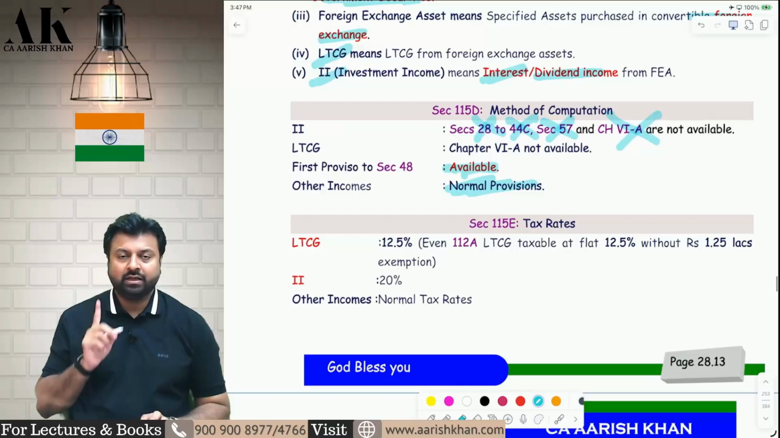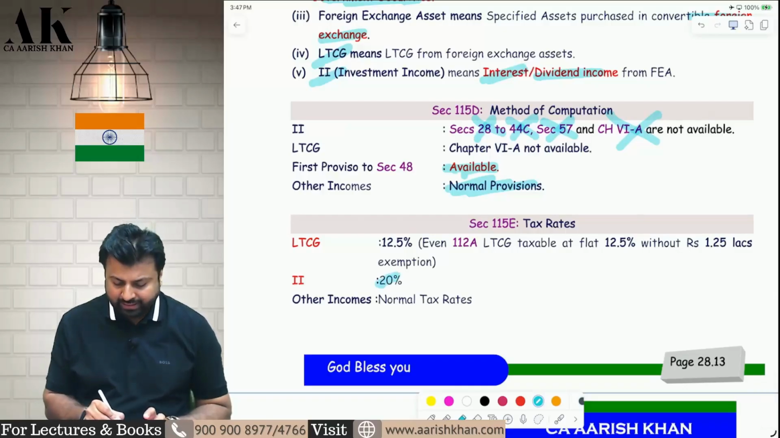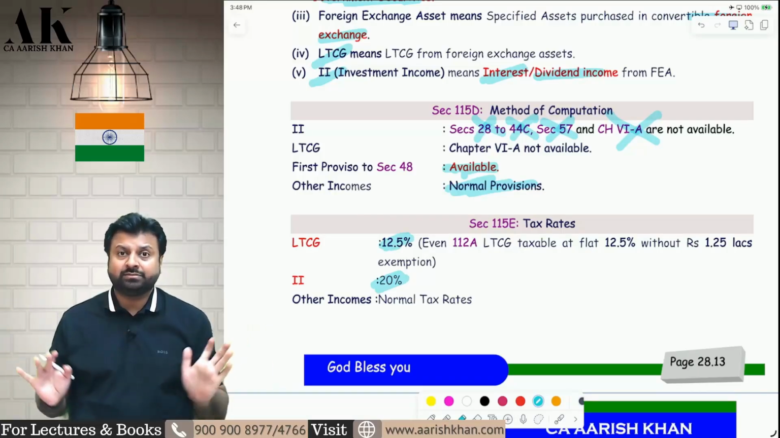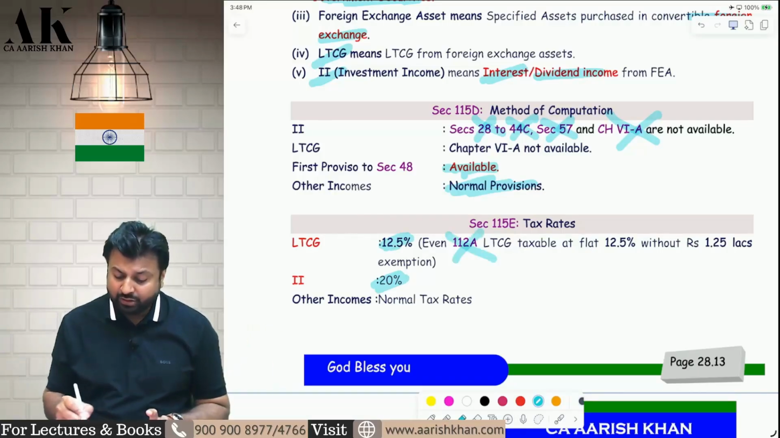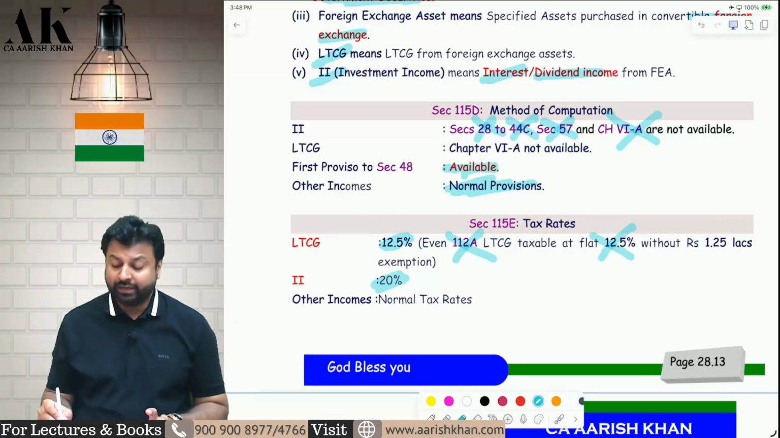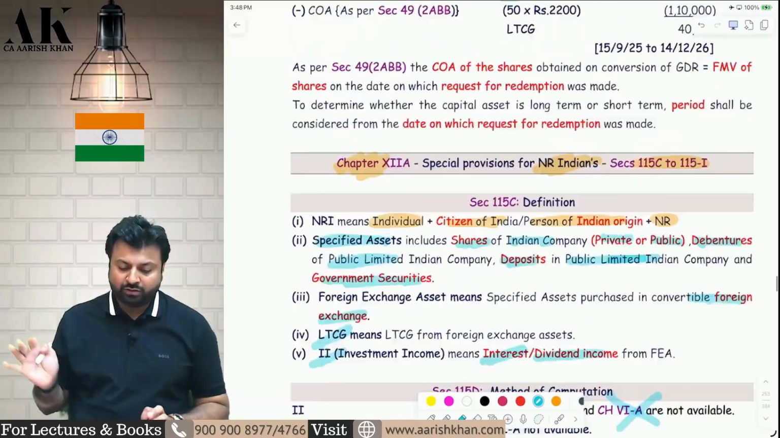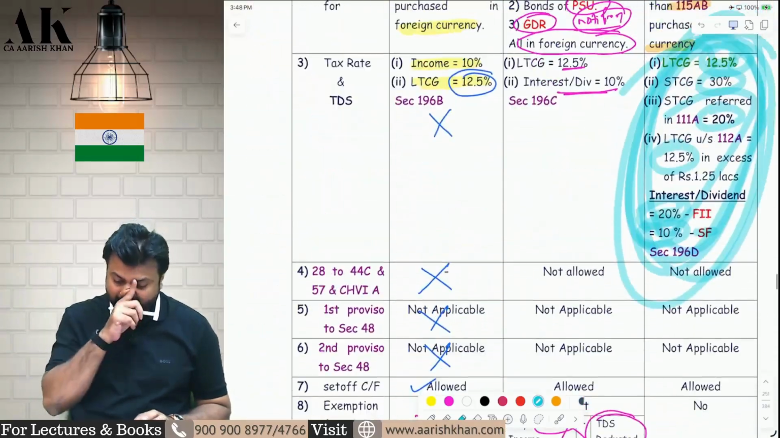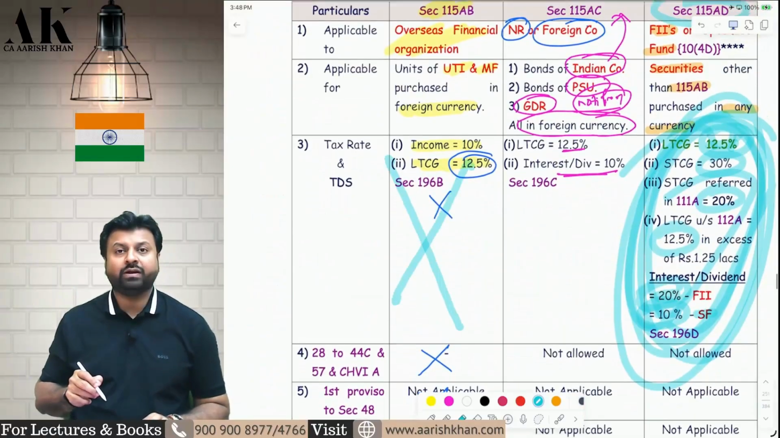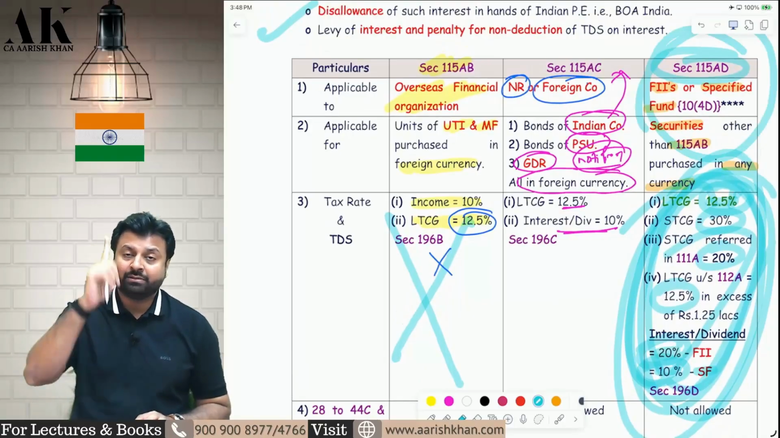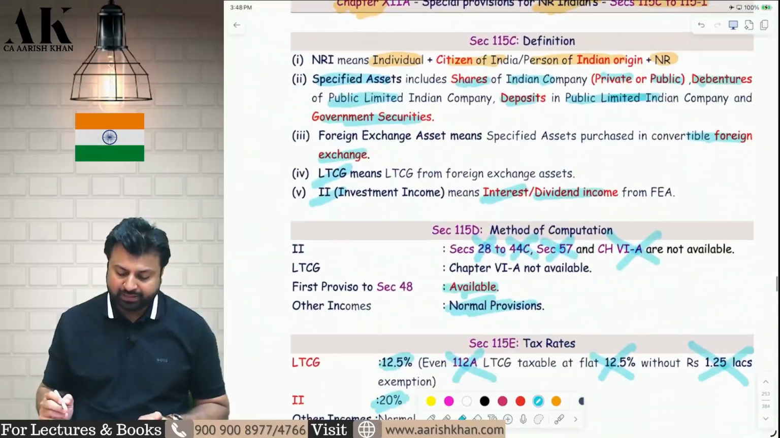What is the tax rate, sir? Remember, only LTCG is covered and only interest and dividend income is covered. Interest and dividend income will be subject to 20% tax, and LTCG will be subject to 12.5% tax. All LTCGs are subject to 12.5% tax. Even 112A LTCG will be subject to a flat 12.5% tax without the exemption of 1.25 lakhs. Here also the 1.25 lakh exemption is not allowed, and in section 115AB also the 1.25 lakh exemption is not allowed, but in 115AD, remember, the 1.25 lakh exemption is allowed. I hope it is clear to all of you.